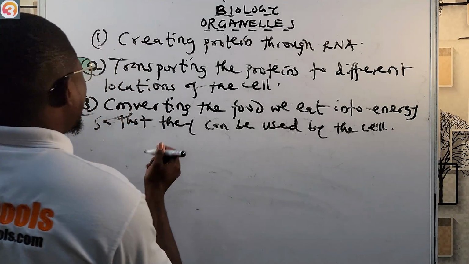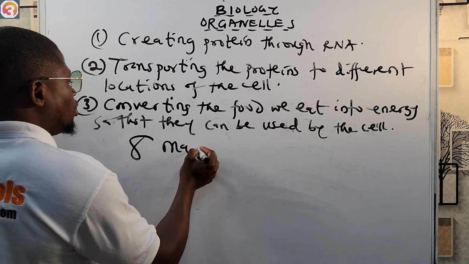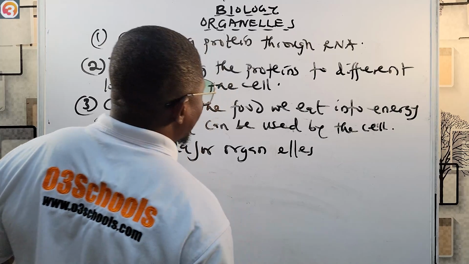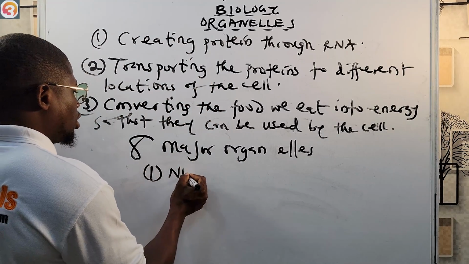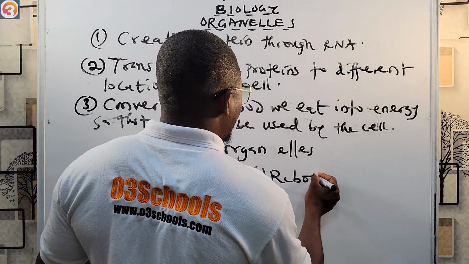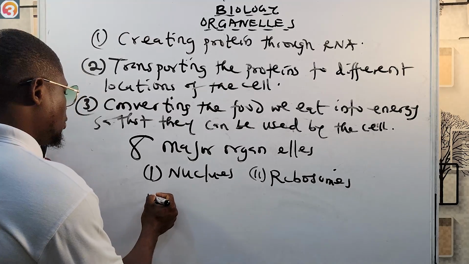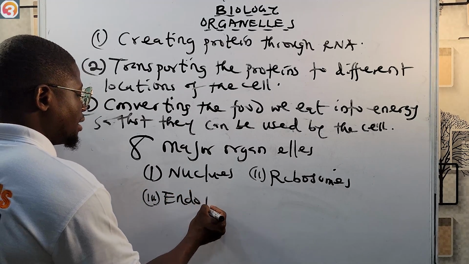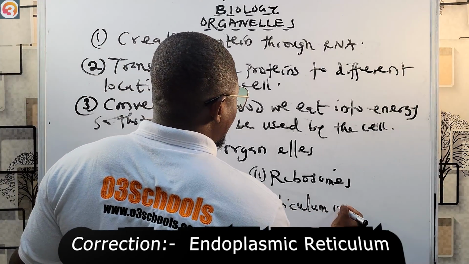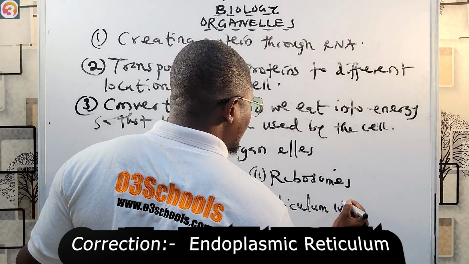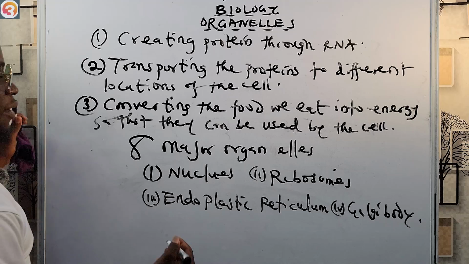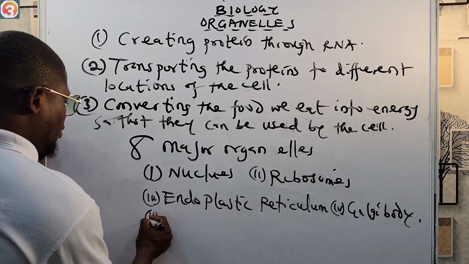So there are 8 major organelles we are going to look at. Number 1, the nucleus. Number 2, the ribosomes. Number 3, the endoplasmic reticulum. Then number 4, the Golgi body. Then number 5, the chloroplast.